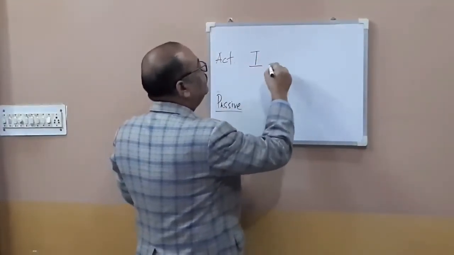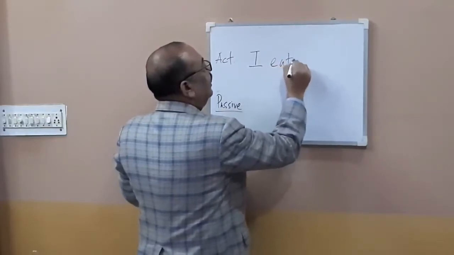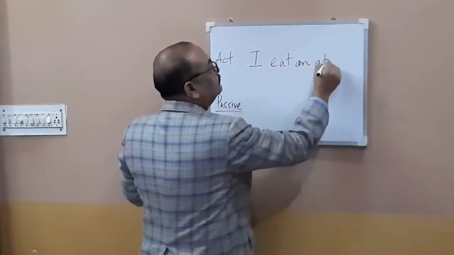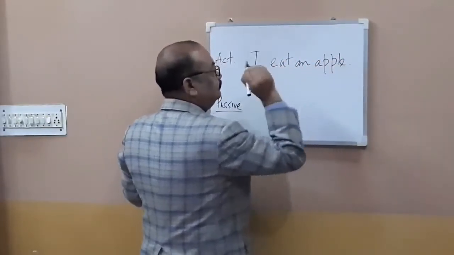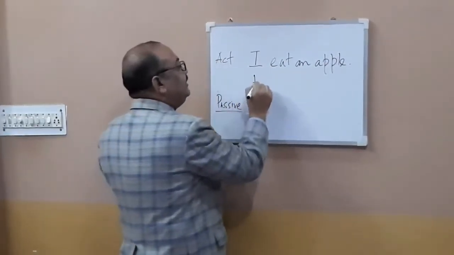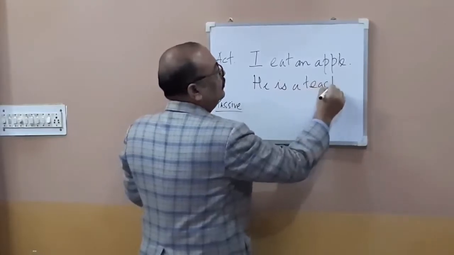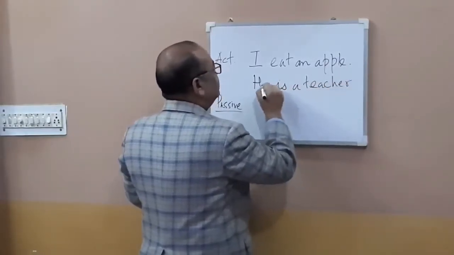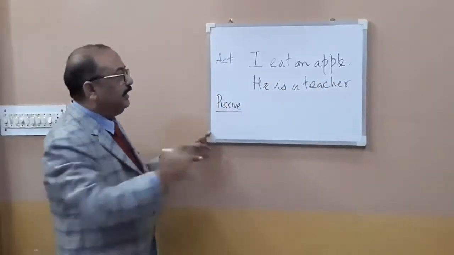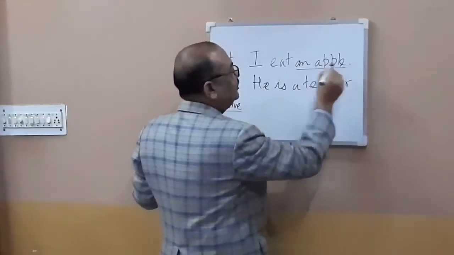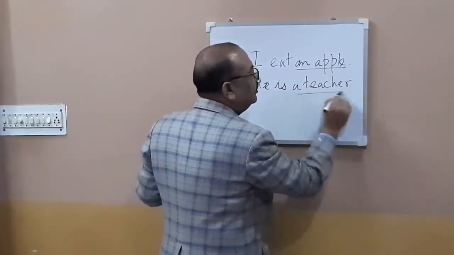For example, I eat an apple. Or say, he is a teacher. Now these are the two sentences. Here, this one is an object, whereas this one is a complement.